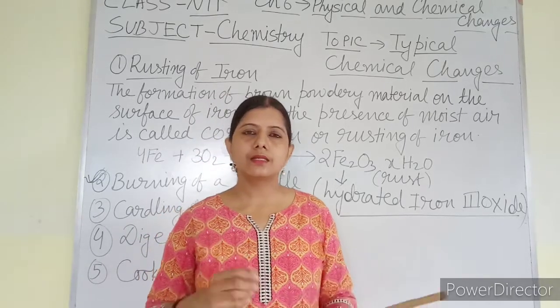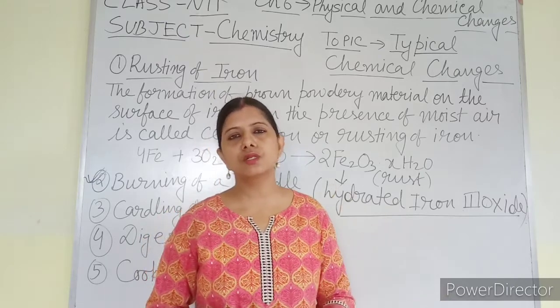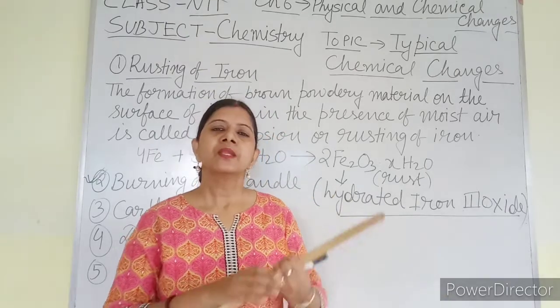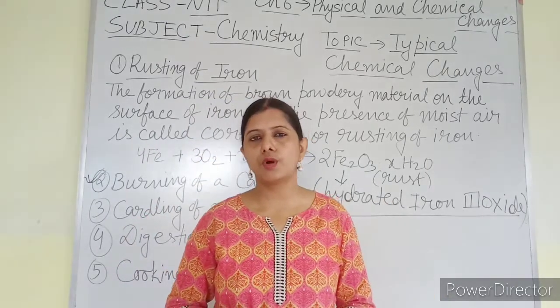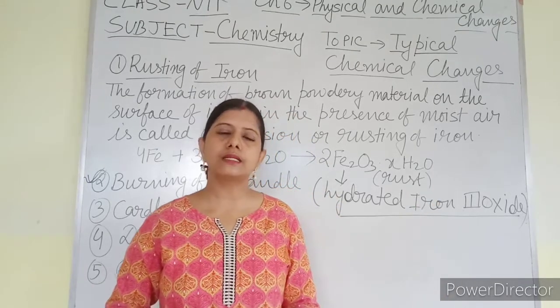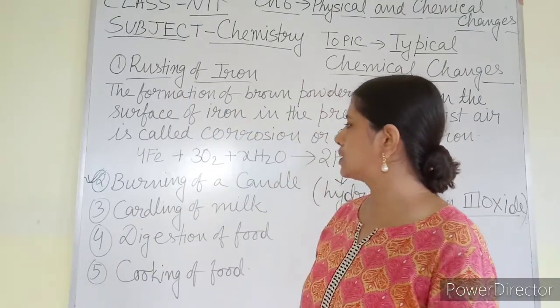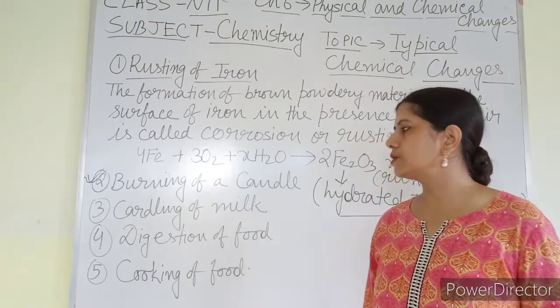And the taste is going to change, color is going to change, composition is going to change. So totally new substance is going to form. As totally new substance is going to form, it is a chemical change. So these are some typical chemical changes I have explained in front of you.